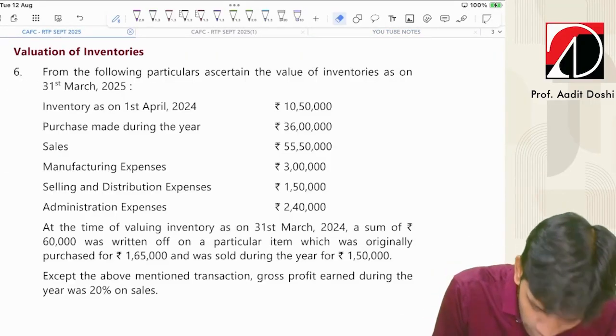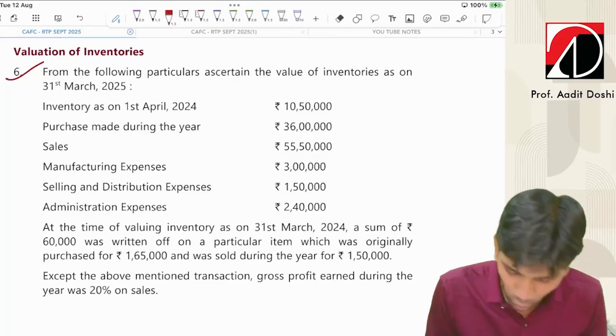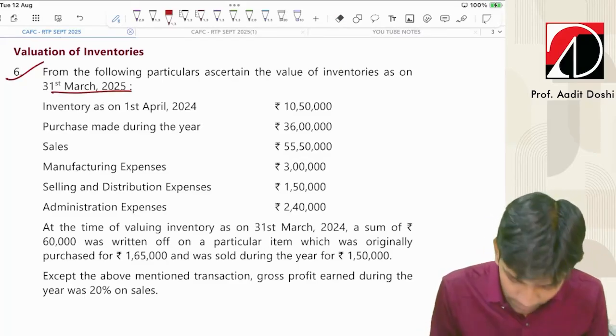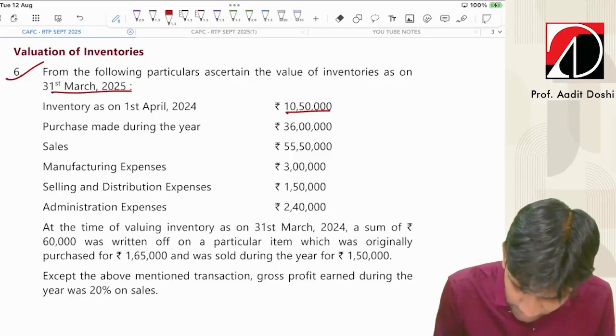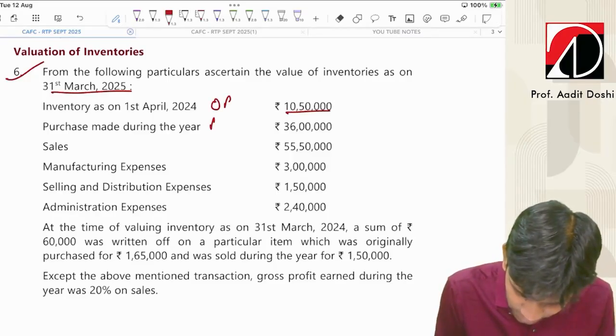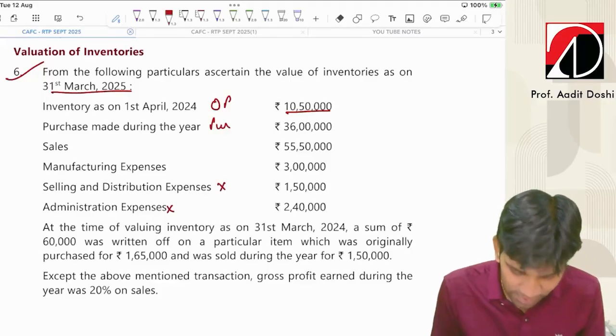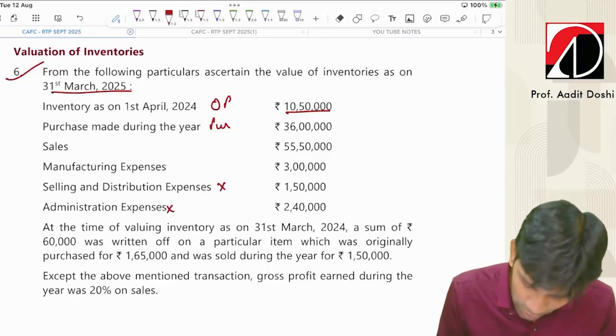Now we'll go with valuation of inventories. From the following particulars, ascertain the value of inventories on 31st March 2025. Fine. Inventory on 1st April 10 lakh 50. This is opening stock. This is purchases. The sales, manufacturing expense, this will be ignored. Selling and administrative expense, this will go to the P&L account. So that will be ignored.